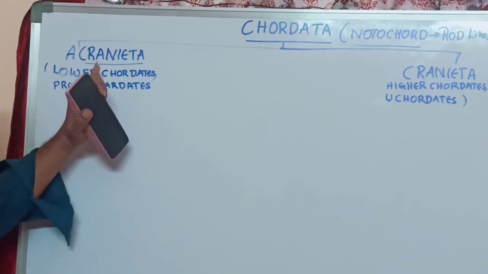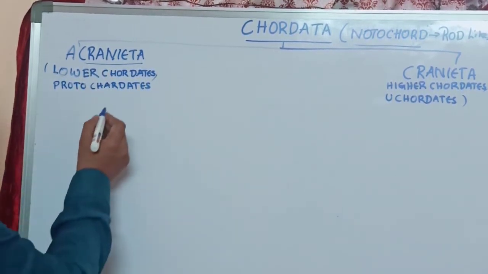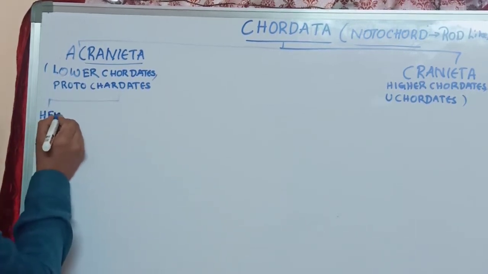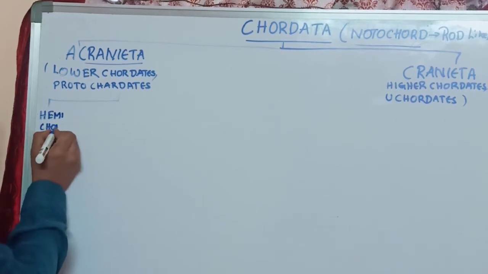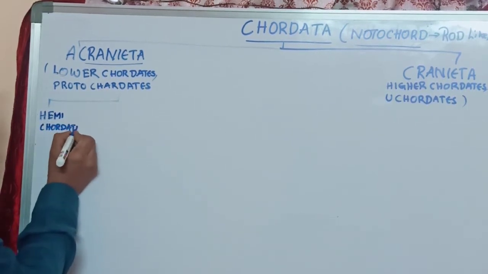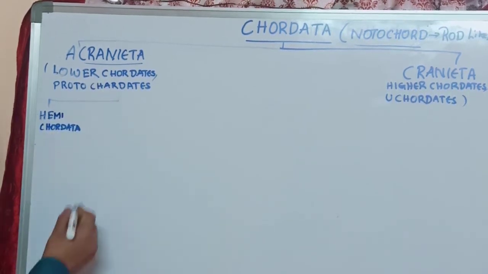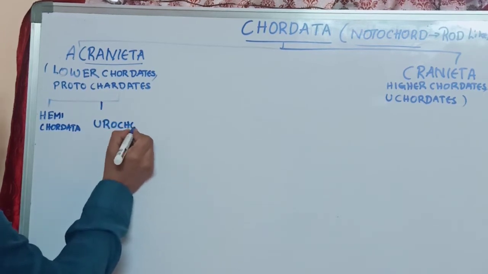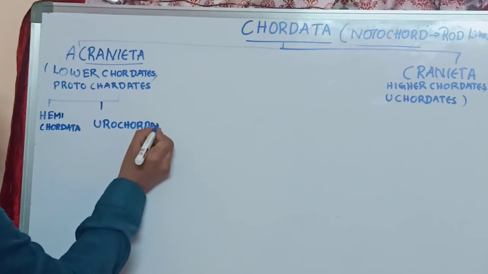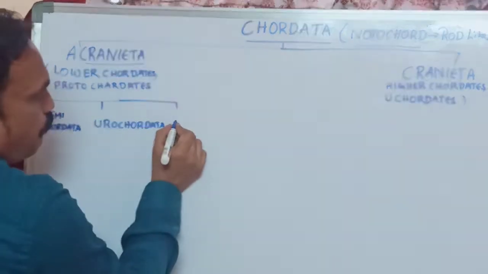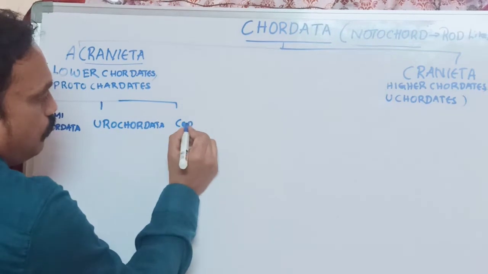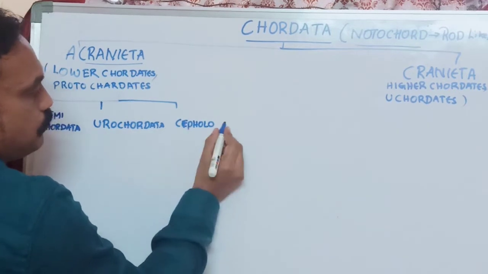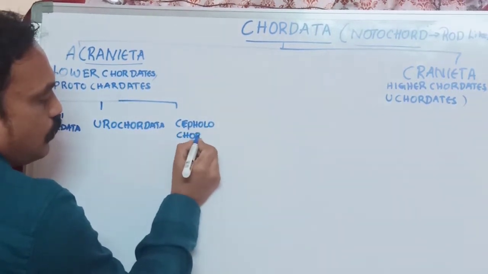Here acraniata is again divided into three groups: Hemichordata, Urochordata and Cephalochordata.